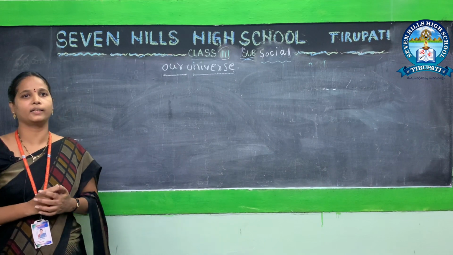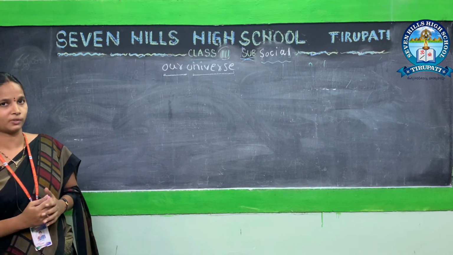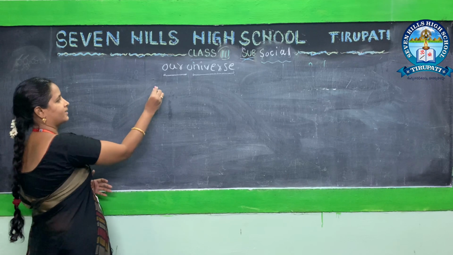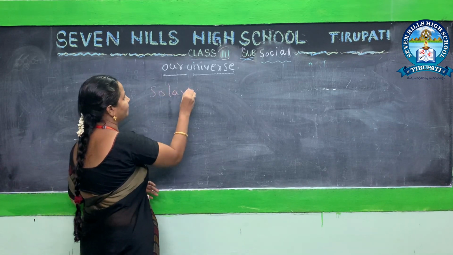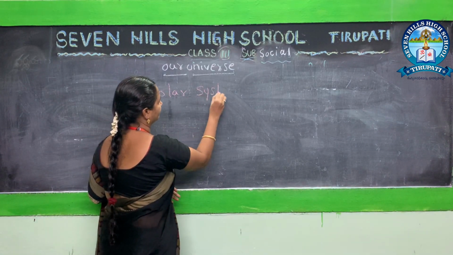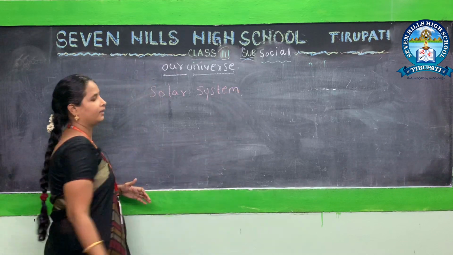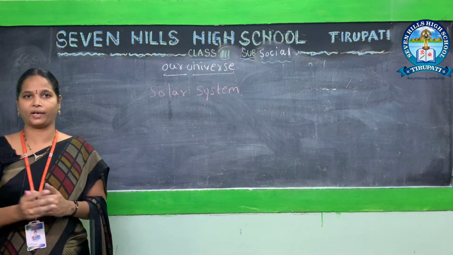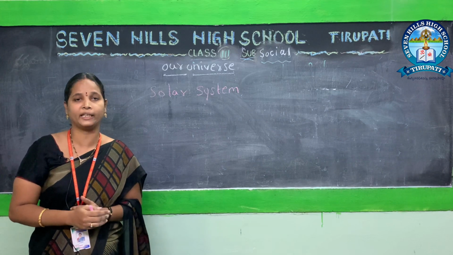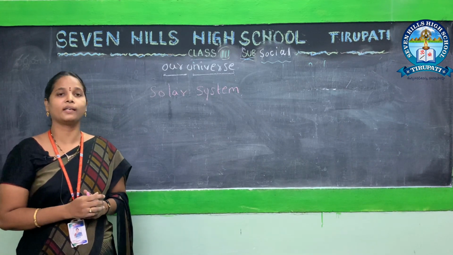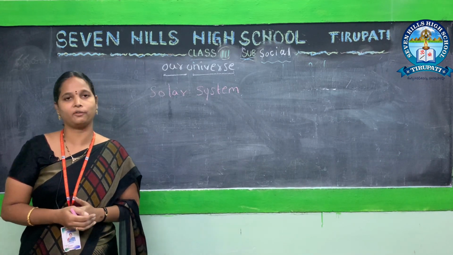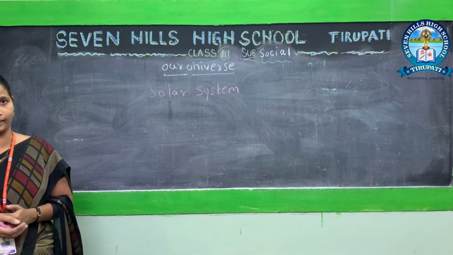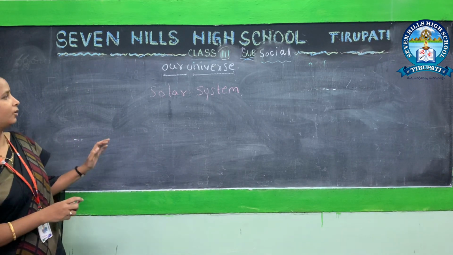The sun, the earth and 8 planets belong to form the solar system. The sun is a big ball of fire which has its own heat and light. Okay, let's go to our planets.